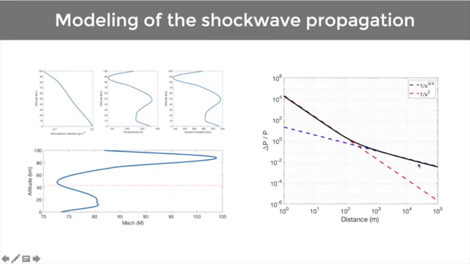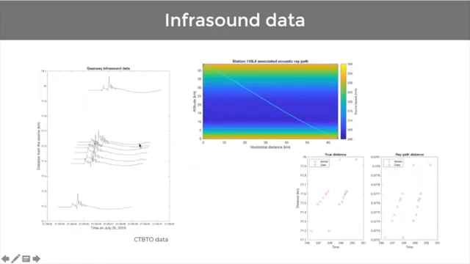This wave is the one that is recorded by infrasound sensors, and these are CTBTO data that show these waveforms that are characteristic of linear acoustic waves that are generated by shock waves. And we perform an analysis through computation of the ray path in order to feed these arrivals into a model.